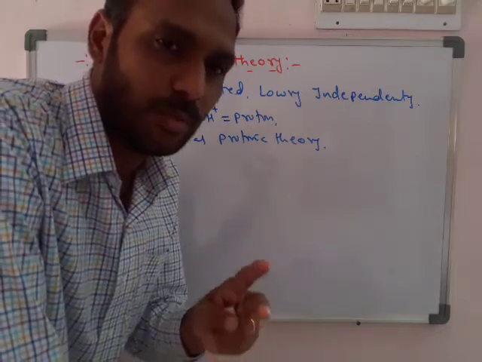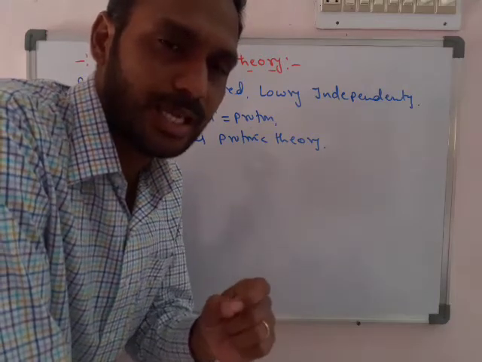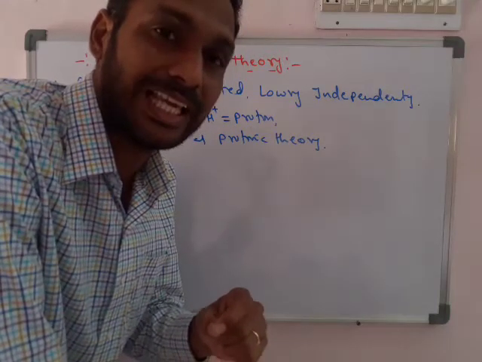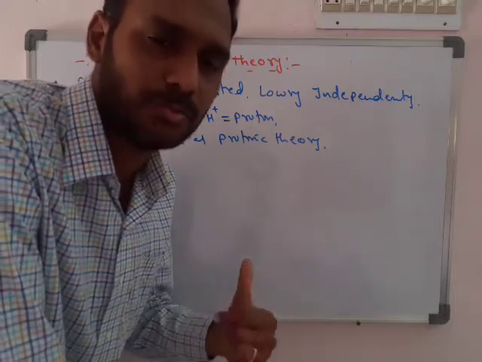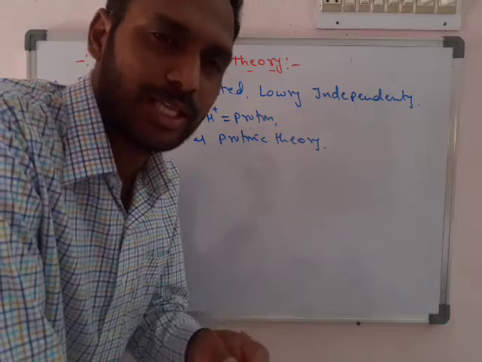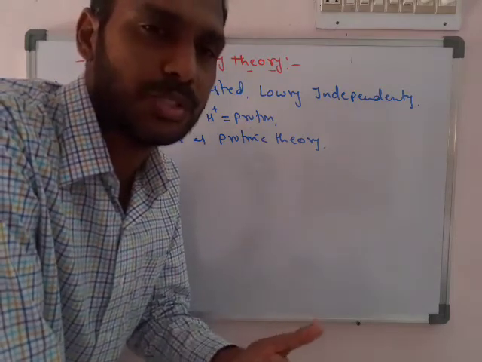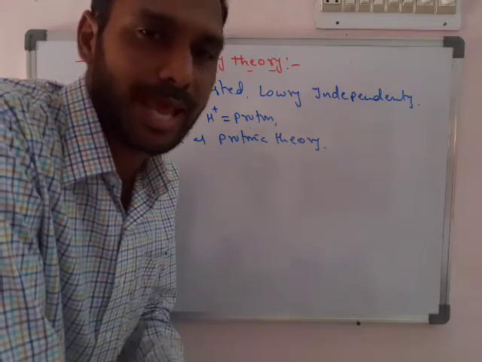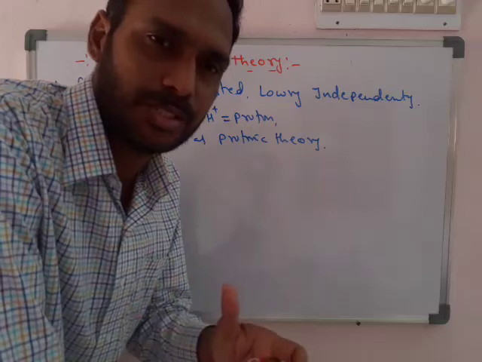First, an acid in terms of this theory is a chemical species which is able to donate H plus. The chemical species which are ready to lose protons to other acceptors are called acids. Bases are exactly opposite.